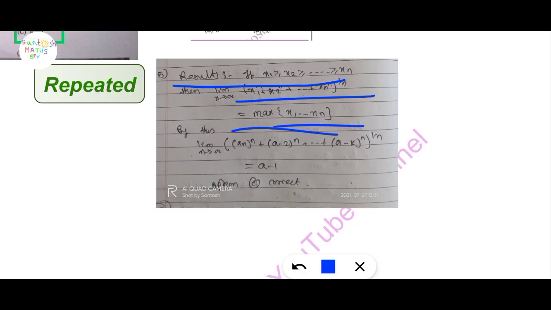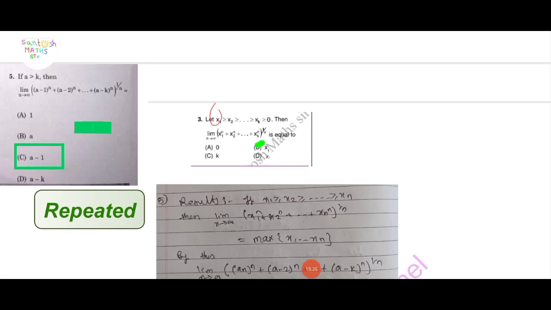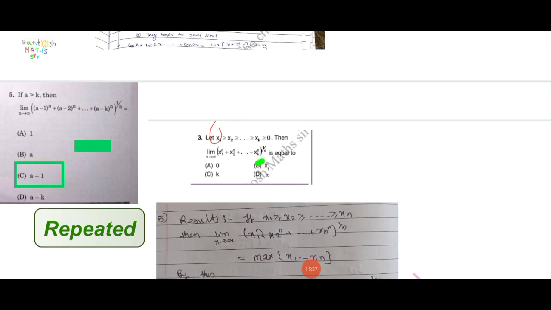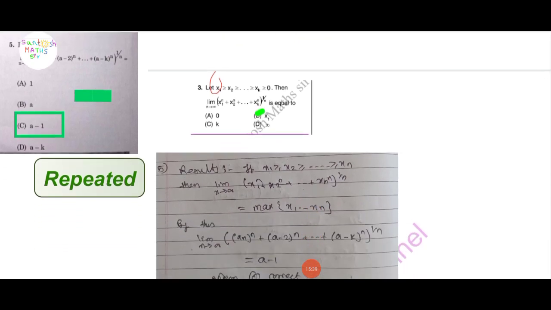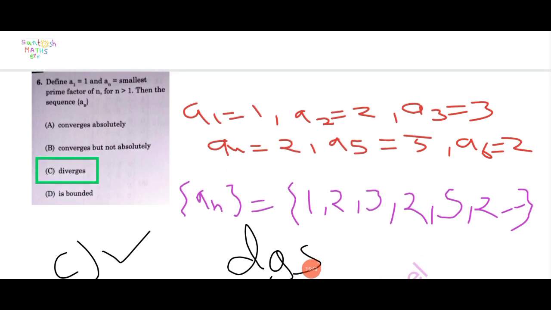By this result, a minus 1 is the maximum. So option C is correct here. A, B, D are wrong. Next question.